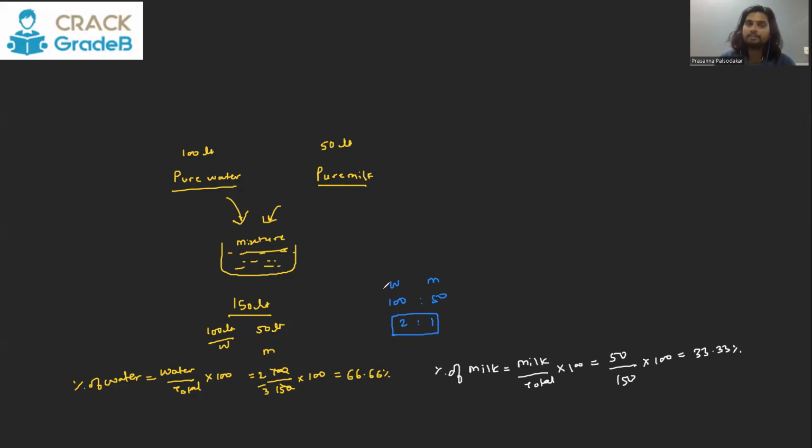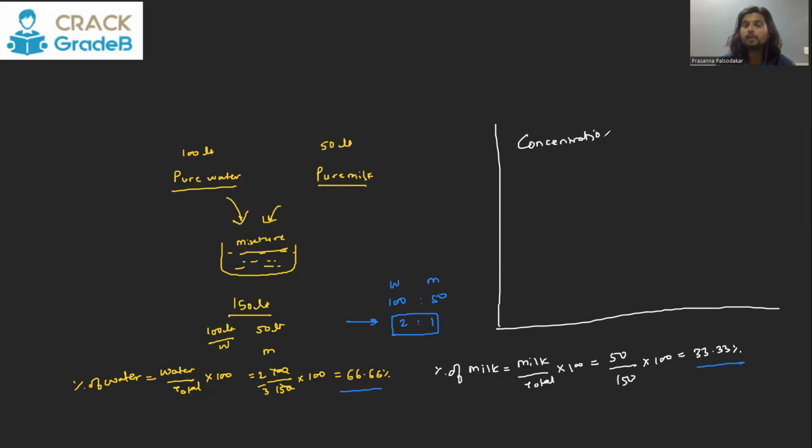So in a mixture, you can have separate percentages of the components, you can have the ratio of the components, or you can have concentration or fraction of the component. Now what is meant by concentration or fraction? Concentration, of course, you can express in terms of percentage as well. The percentage of milk is 33.33%. You can say concentration of the mixture is 33.33%, because milk is the core component.